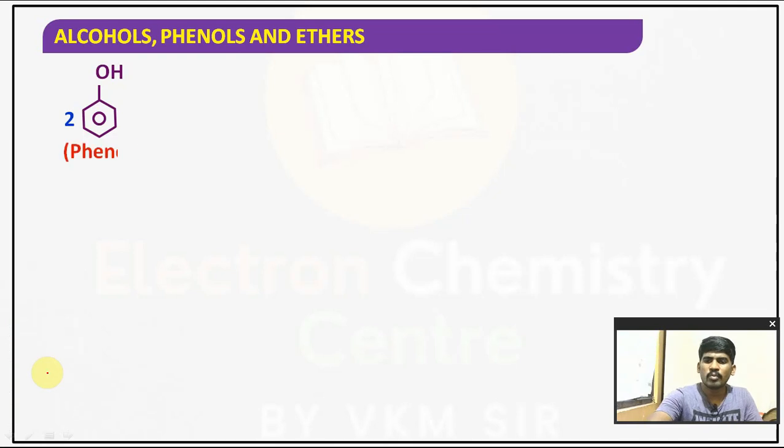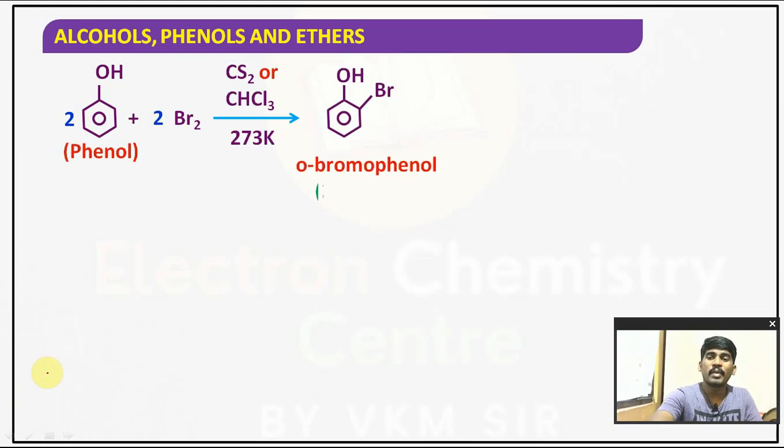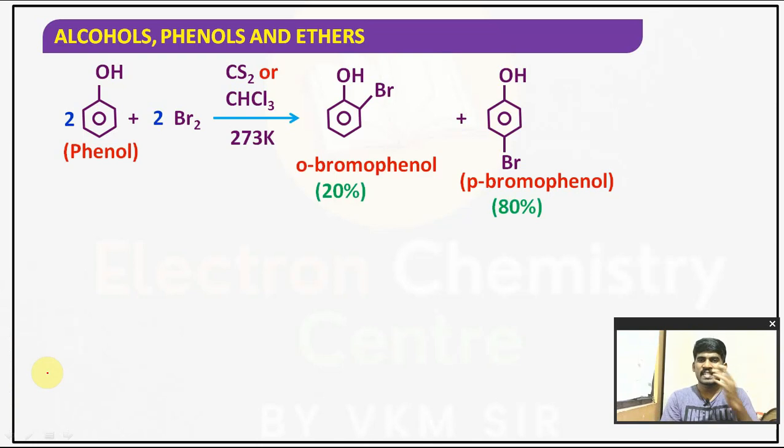Now I will be taking 2 moles of phenol treated with bromine in the presence of organic solvents, such as carbon disulfide or chloroform. In such cases you will get the monosubstituted phenols, that is orthobromophenol and parabromophenol. Because the bromine and OH groups are very close to each other, there is steric hindrance. Because of the steric hindrance, orthobromophenol is the minor product.